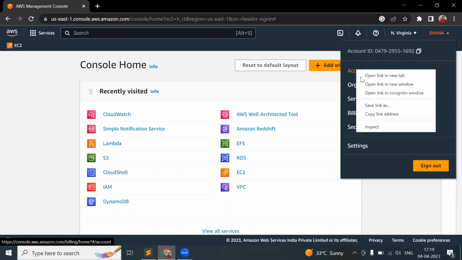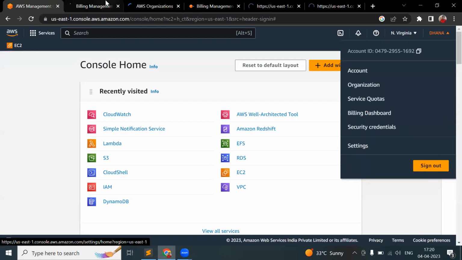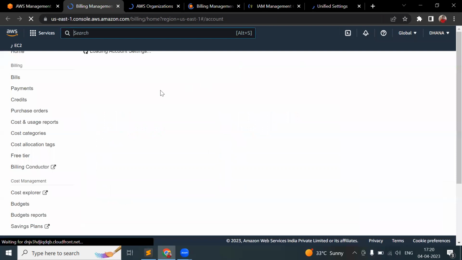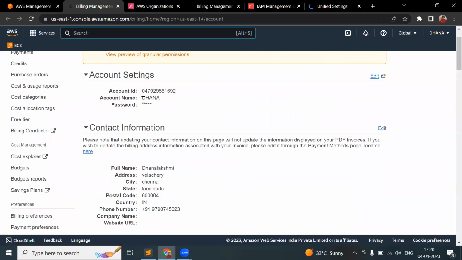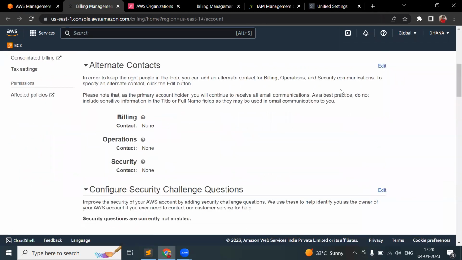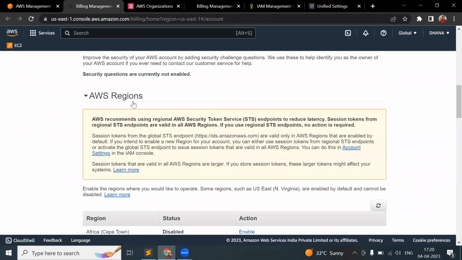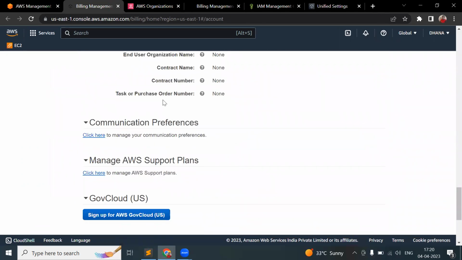We have a number of options: account, organization, billing dashboard, security credentials, and settings. So see here, this is your account setting, your account name and your account password. See here the address which you have mentioned and the phone number which you have given. If you want to give some alternate contact details, you can. That is in AWS region. This is what we are going to see now, but as of now, leave it.